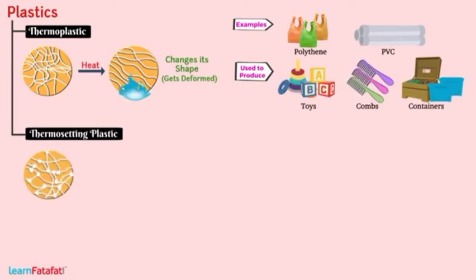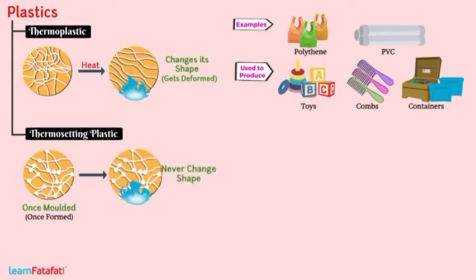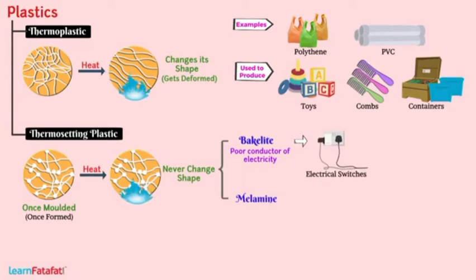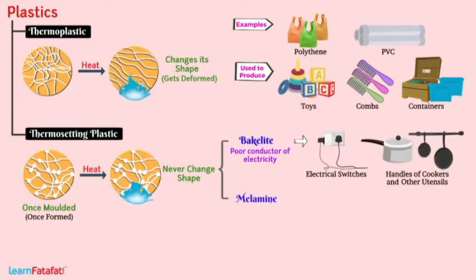There is another type of plastic which once molded never changes its shape by heating. These are called thermosetting plastics. Bakelite and melamine are some such plastics. Since bakelite is a poor conductor of electricity, it is used to make electrical switches, handles of cookers, and other utensils.